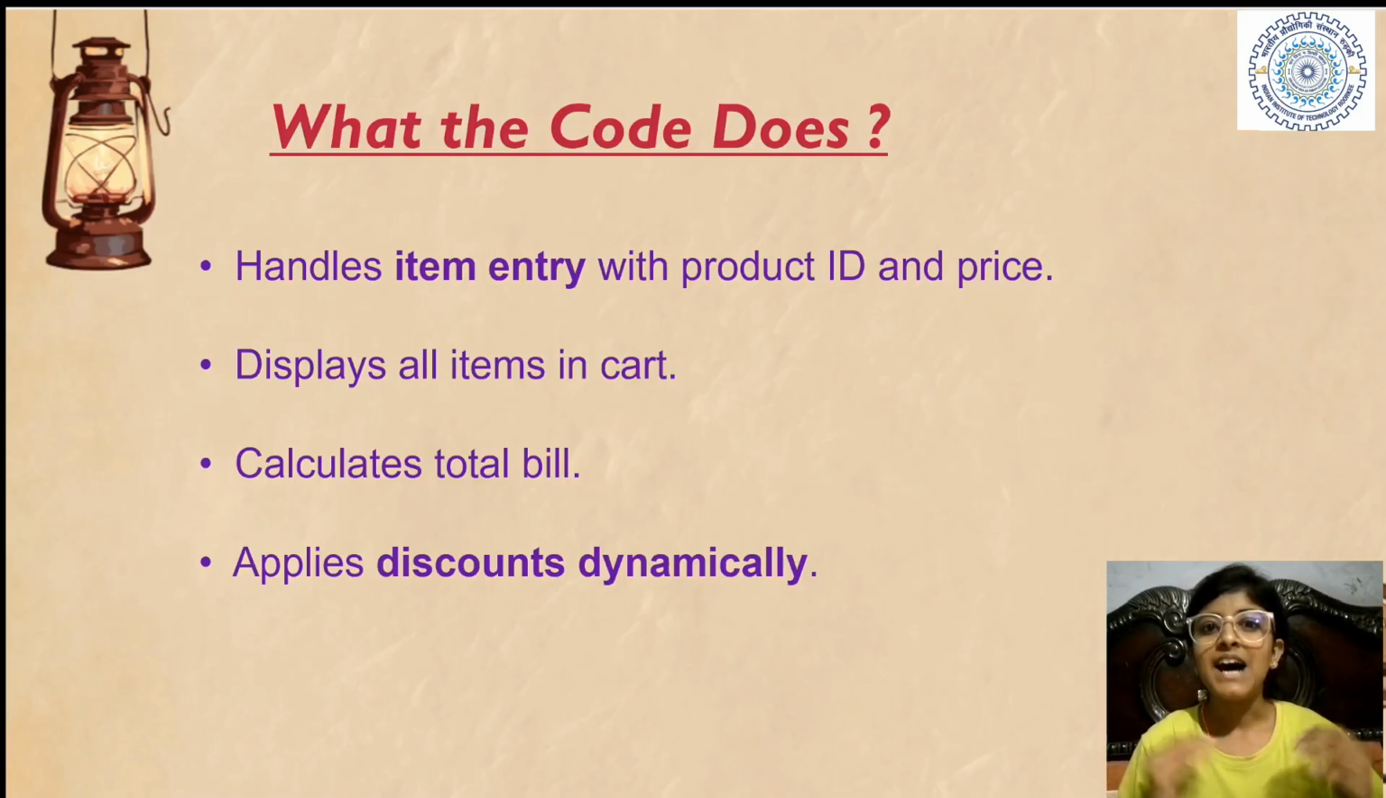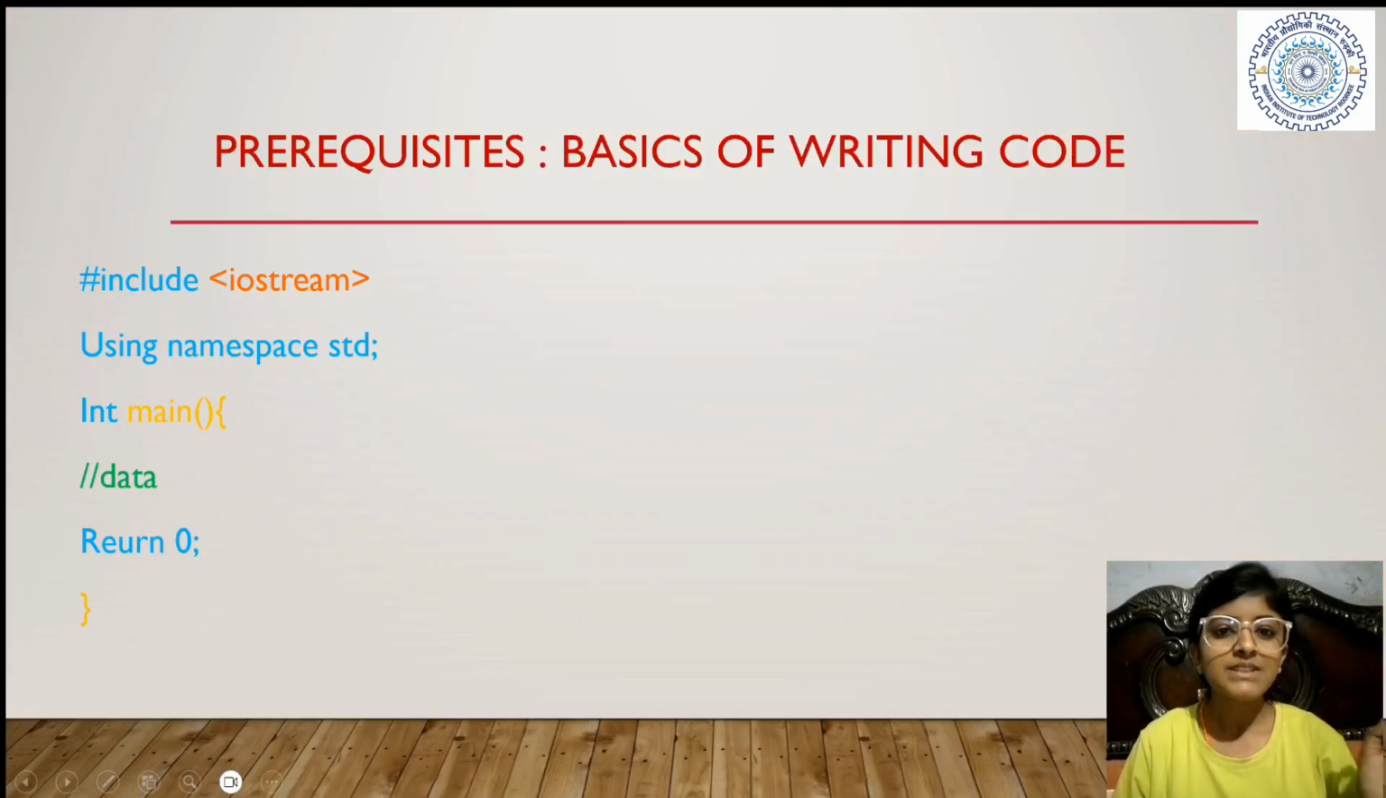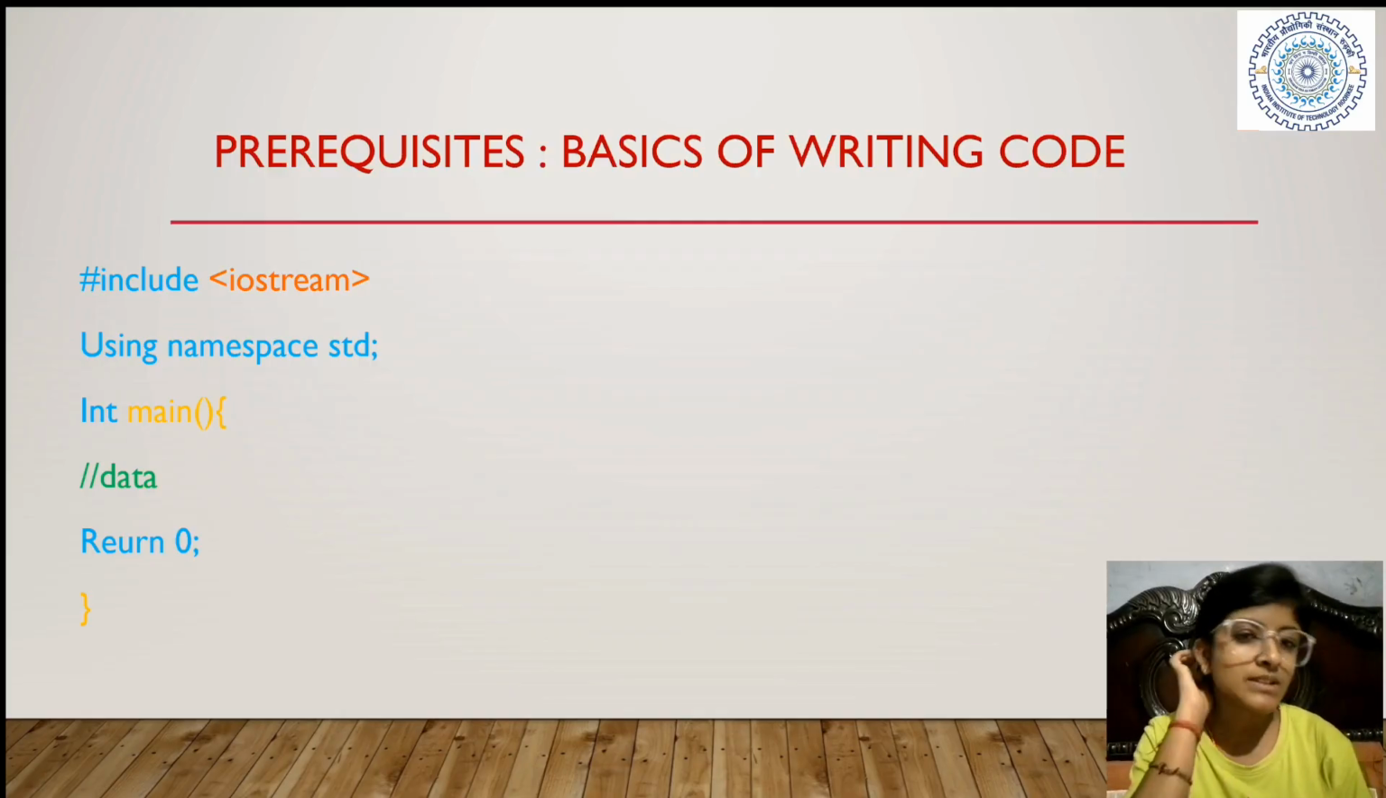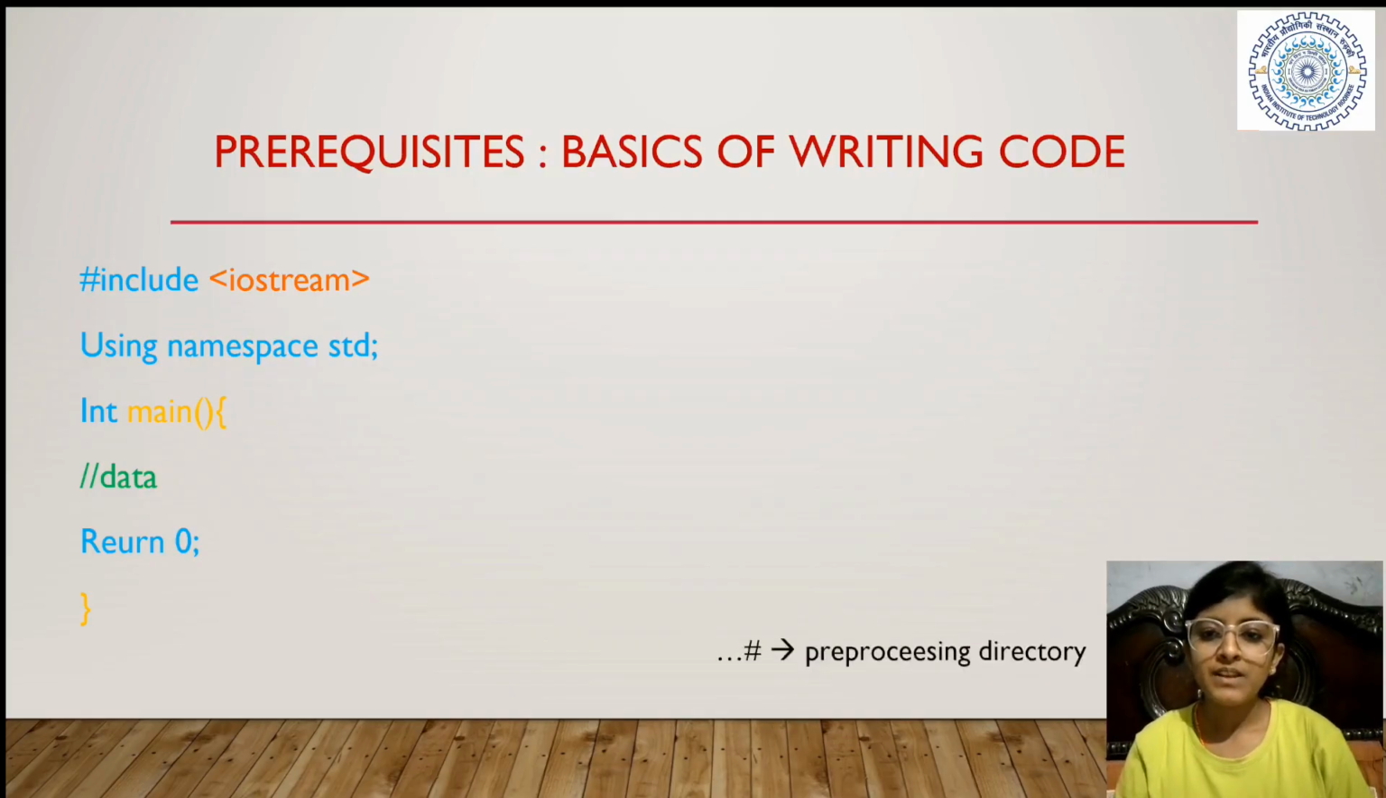So you may get the basic idea of what we are going to do. Now the question is how to do it. For this, you must have some prerequisites, the basics of writing code. I hope you know that, but still I will explain the basic terms shortly. First, you may have studied this basic code: hashtag include iostream, using namespace std, int main, and then return 0, and the code is completed. Firstly, we'll understand the meanings of the small terms.